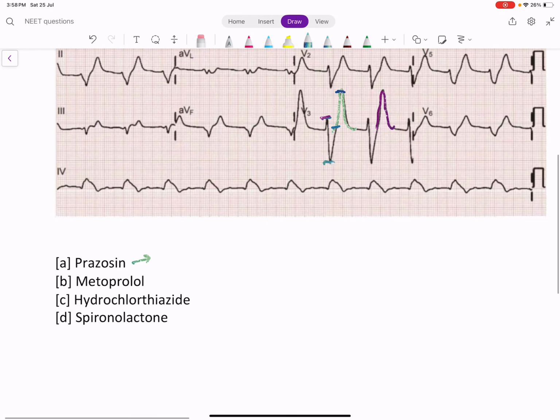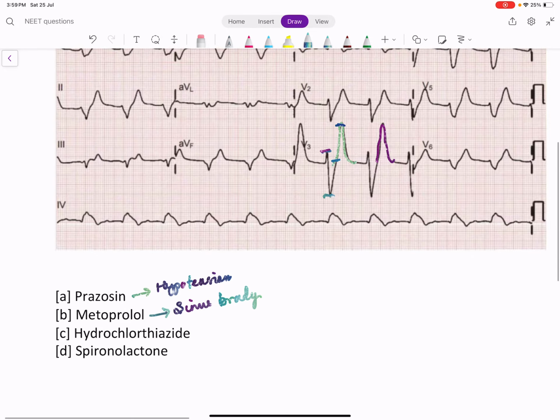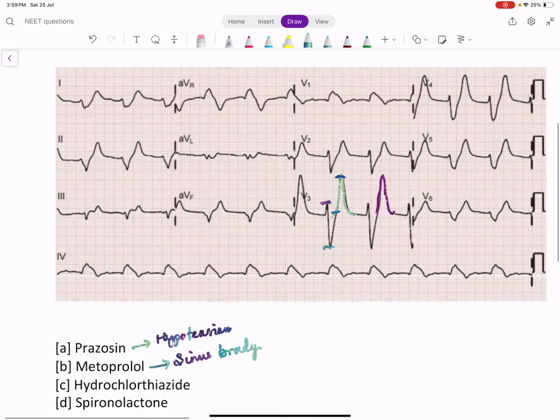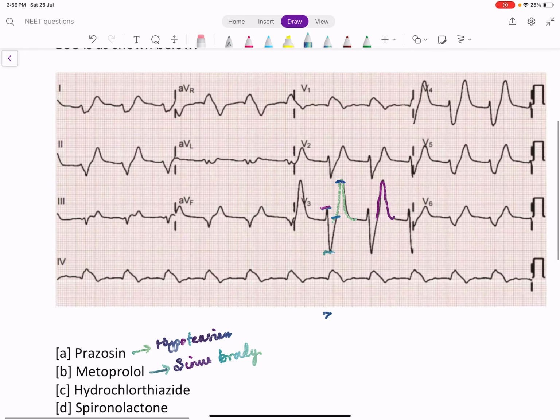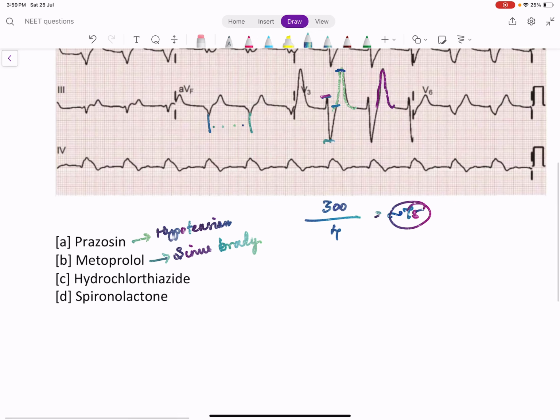Prazosin, the side effect is it's a very potent vasodilator, so it causes only hypotension. It's not known to cause any significant ECG changes. Metoprolol, it is a beta blocker, so it causes bradycardia. If you calculate the heart rate here, we know the formula very well. Heart rate is 300 divided by the number of big squares between two R waves. So here it will be around 4, so the heart rate is around 75. There's no bradycardia, so metoprolol cannot be the answer.